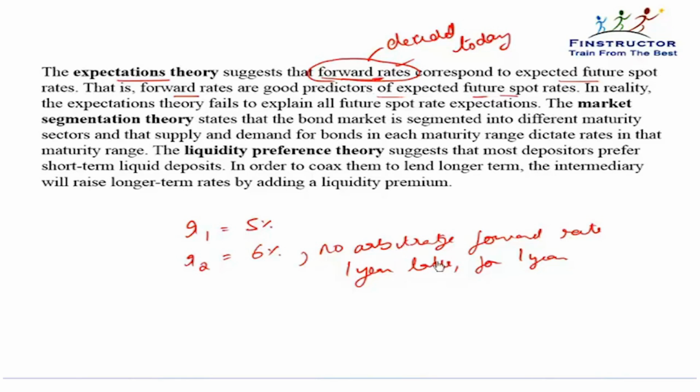So if I'm borrowing 1 year later for a period of 1 year, what is the no arbitrage forward rate today?